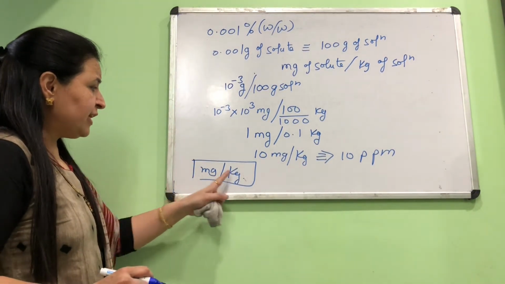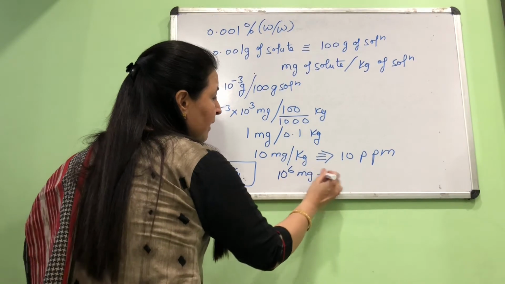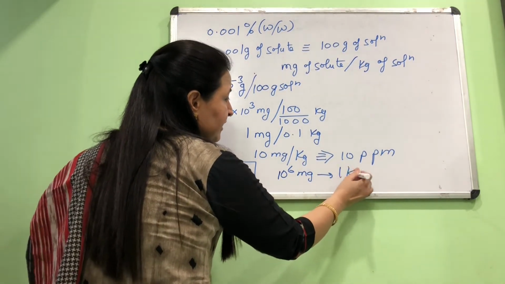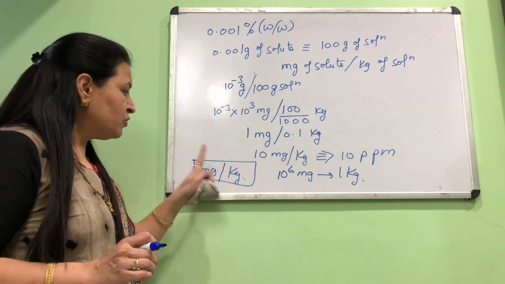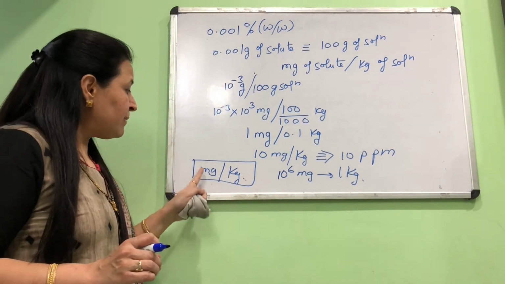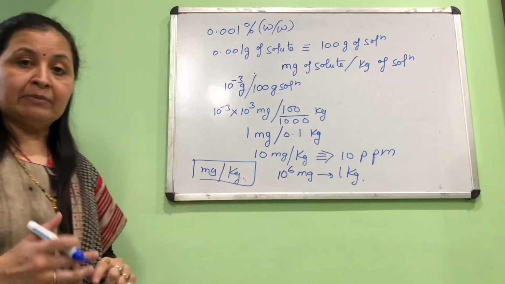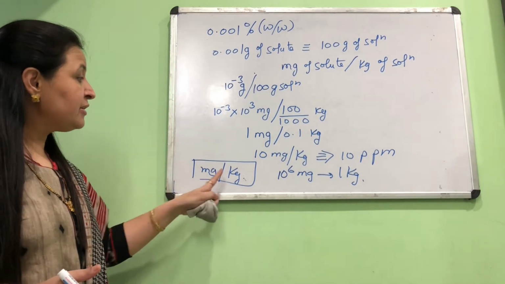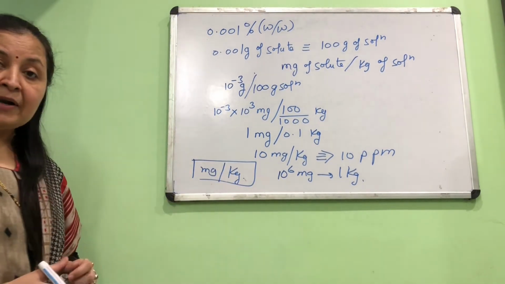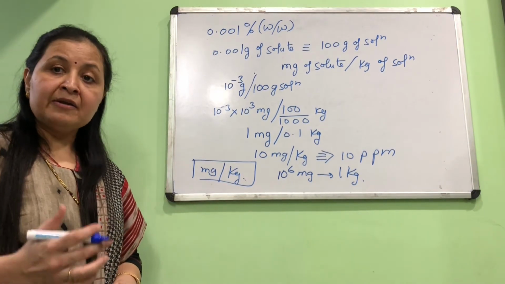So what is the relation between milligram and kg? 10 raised to 6 milligram is 1 kg. So that means we are relating mass of solute to the mass of solution, where mass of solute and mass of solution have a relation of million times. 10 raised to 6 is called a million. So the solution is a million times as compared to the solute. So that's why this relation is called parts per million.